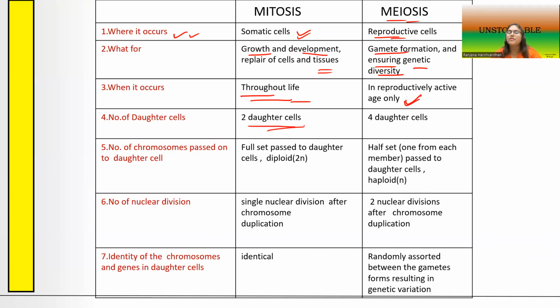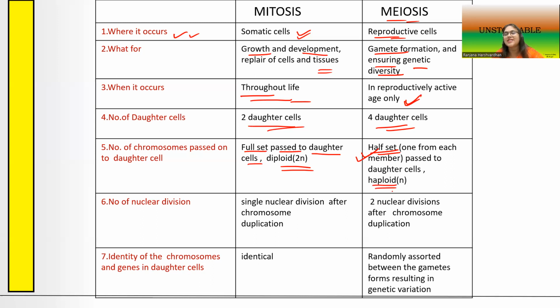We have seen that the number of daughter cells produced in mitosis was only 2, and in meiosis it is 4. Then, what about the number of chromosomes passed on to the daughter cells? We counted them and they were exactly the same in mitosis. So the full diploid set of chromosomes is passed from the parent to the daughter cell, whereas in meiosis only a half set is passed on to the daughter cells.